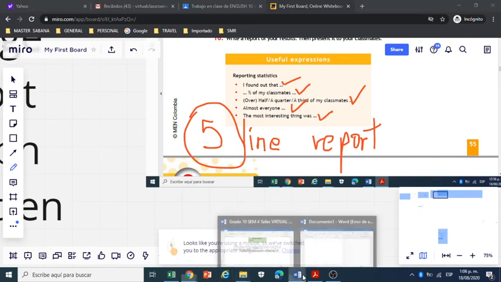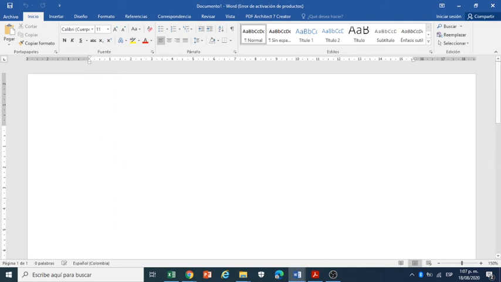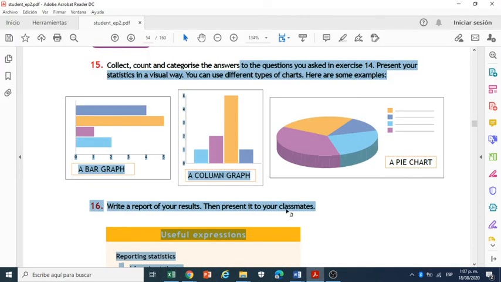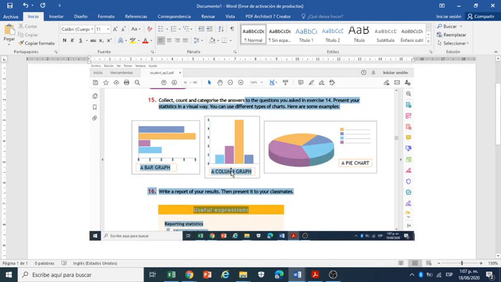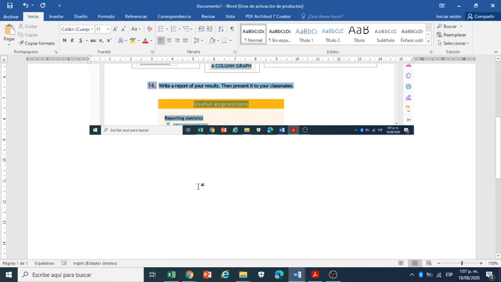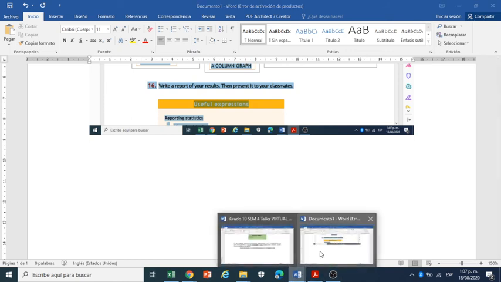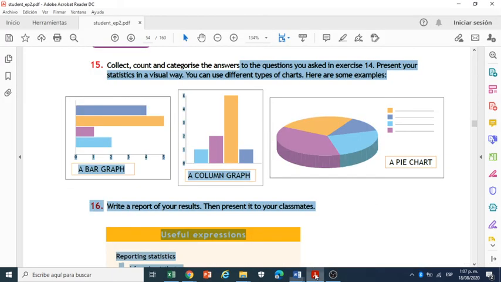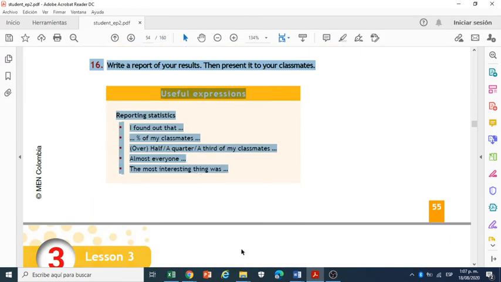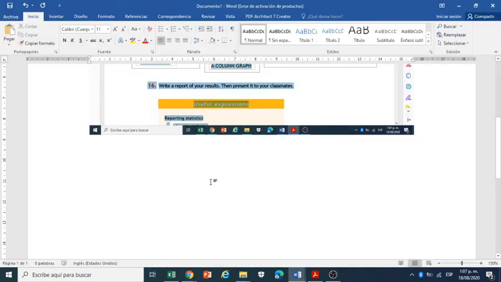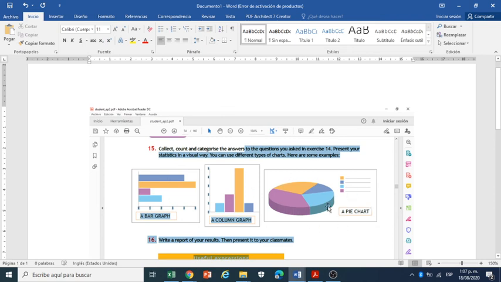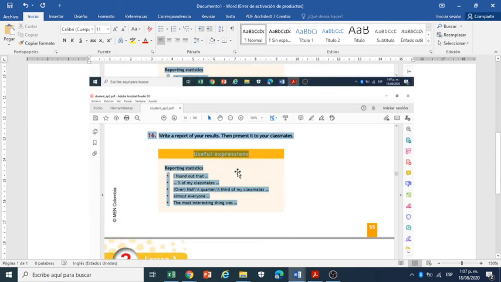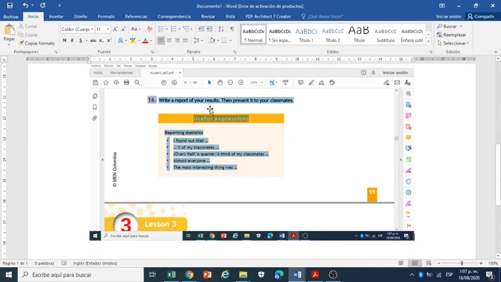So you are going to use a Word document. In this section, the first part is going to be the charts. Okay, for example, this is your report in the charts, and the second part of the report is going to be written. Okay, written section, using these expressions. So section 1, the pictures, the chart or the graph, you select one, and the second part is going to be the report of the results.